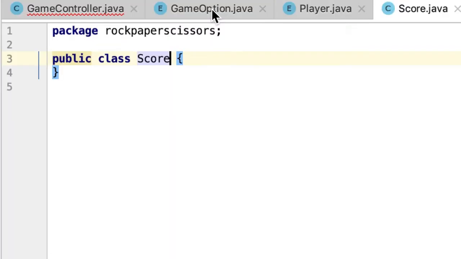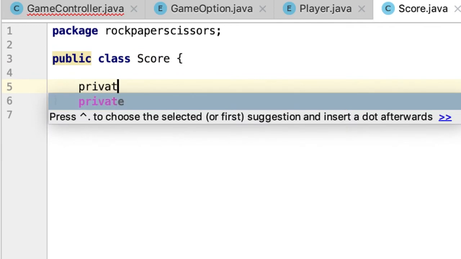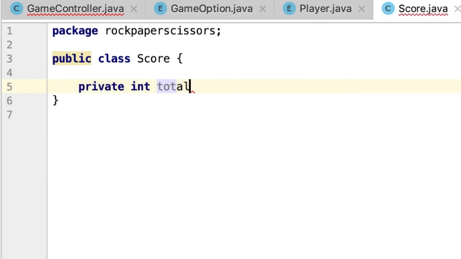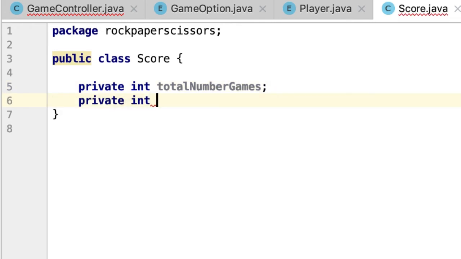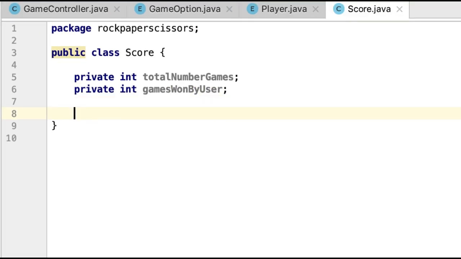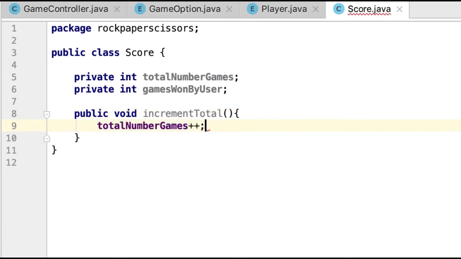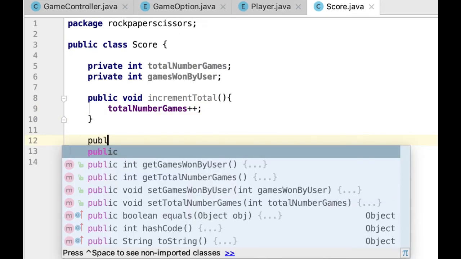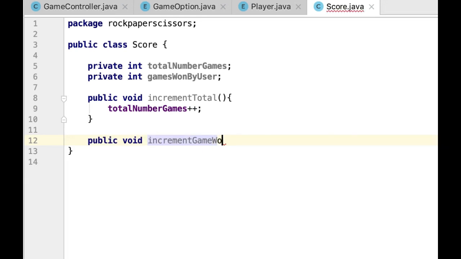So this class is gonna store two things: how many rounds we play and how many times the user won. So those will be two numbers, so we will need two integers. And some useful things that we could do in this class are increasing the total number of times that we play and also increasing the games that the user won.